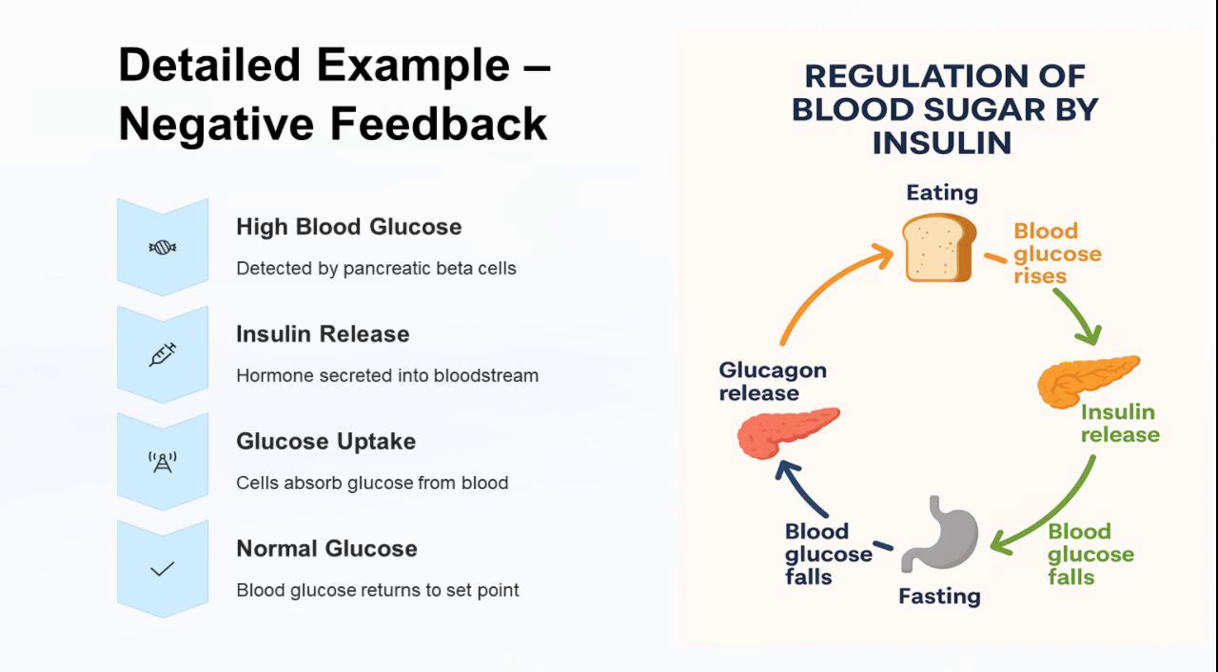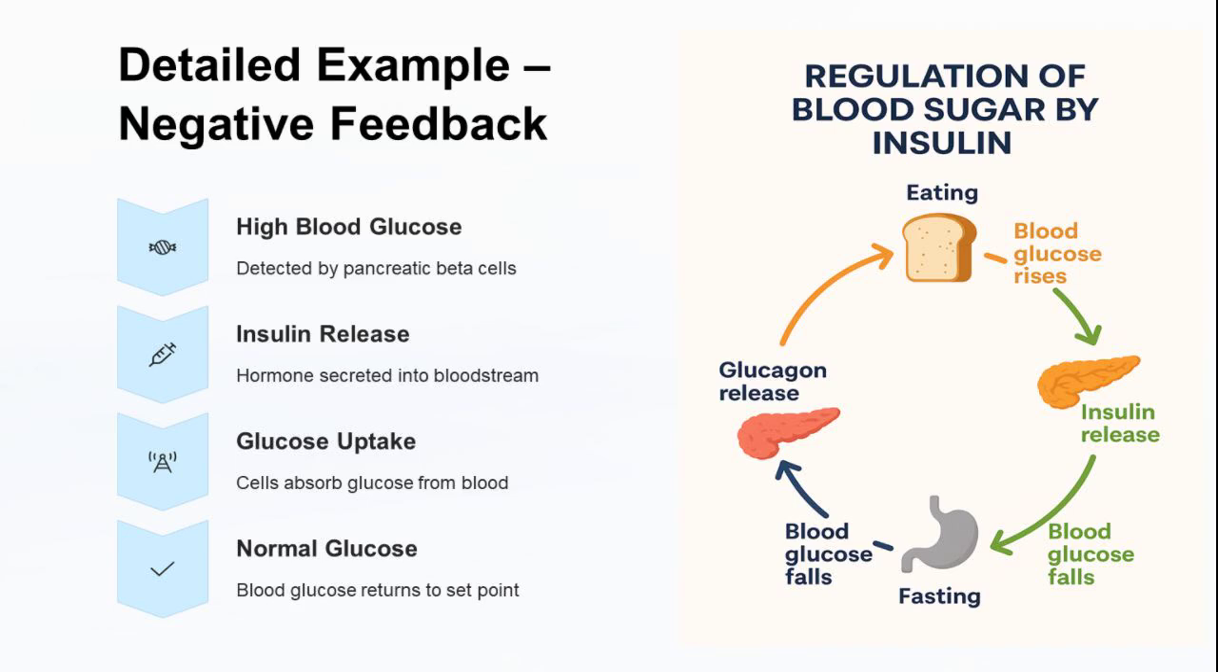After eating a carbohydrate-rich meal, your blood glucose level rises. This increase is detected by beta cells in the pancreas, which respond by releasing insulin into the bloodstream. Insulin promotes glucose uptake by tissues, especially muscle and fat cells, reducing blood glucose levels back to normal.